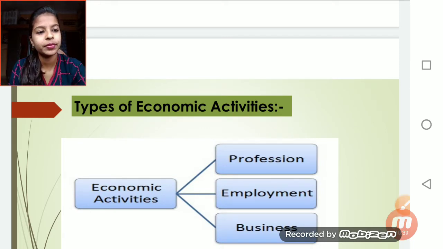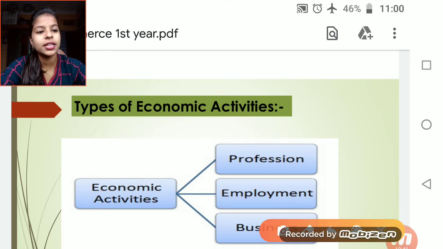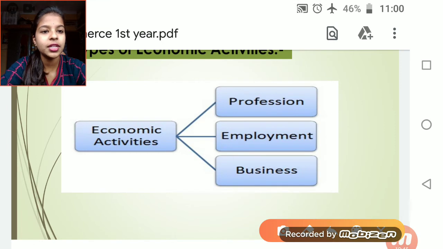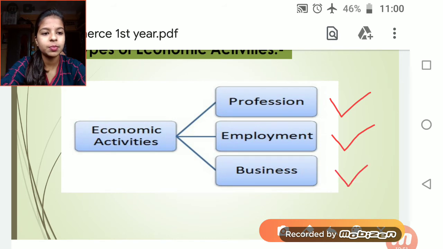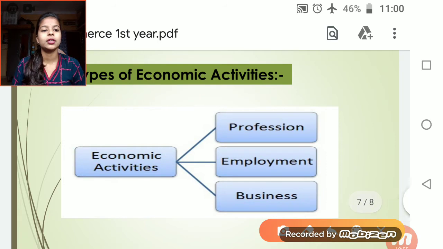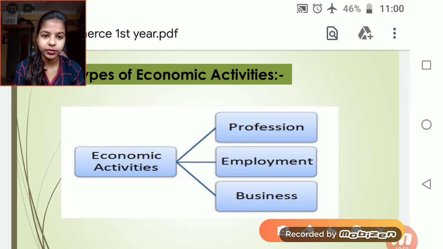The first one is profession, the second one is employment, and the third one is business. So there are three types of economic activity.